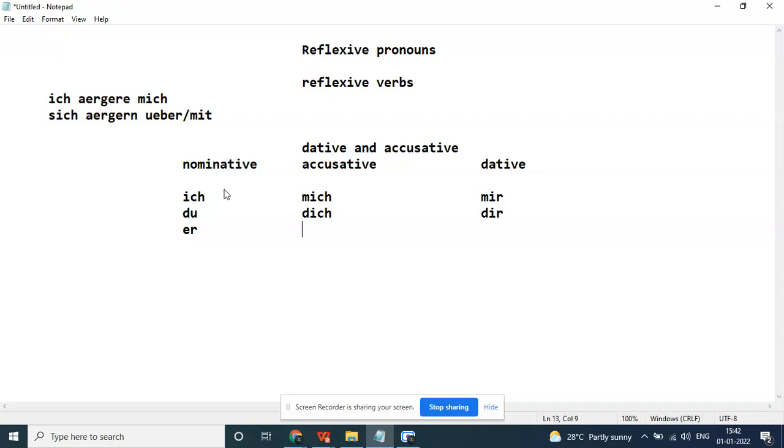The only difference between accusative and dative is the mir and dir. All the others remain the same. Only es becomes sich.